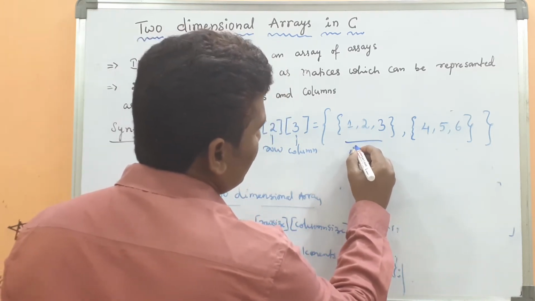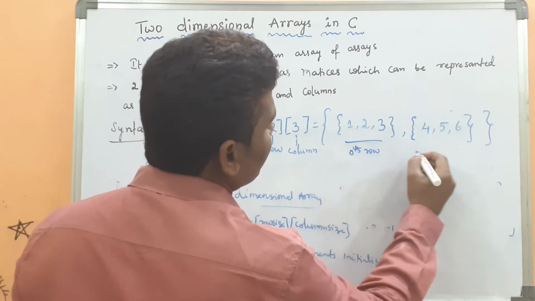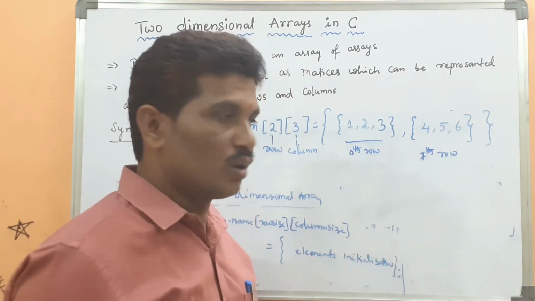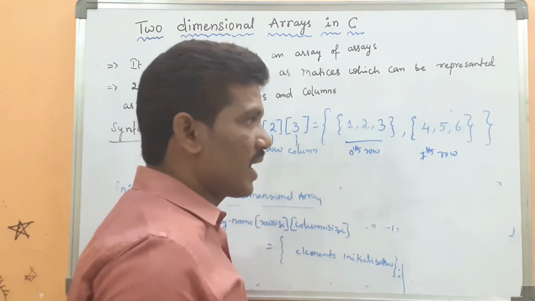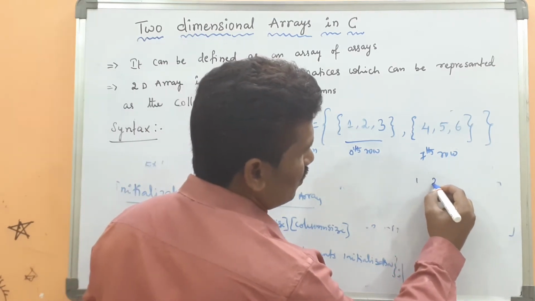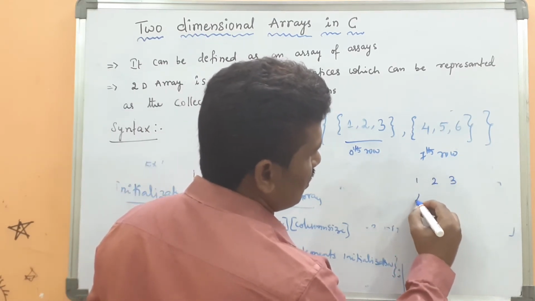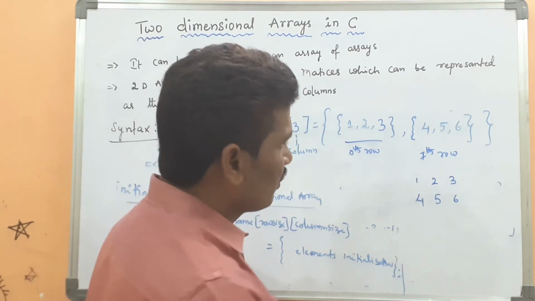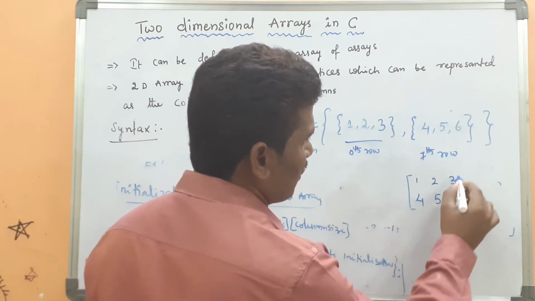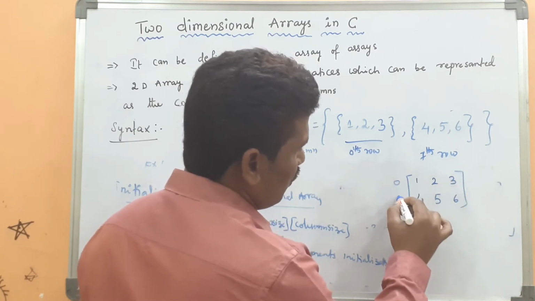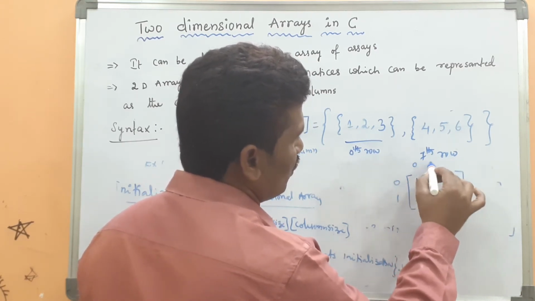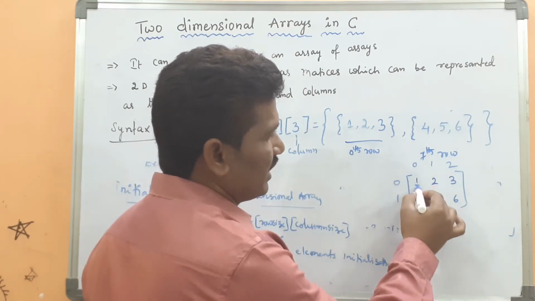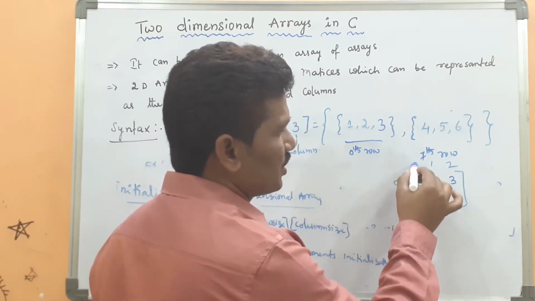0th row, first. How can it be represented in the form of a matrix? 1, 2, 3, 4, 5, 6, with indices 0, 1 and 0, 1, 2. What is the index of this value? M of 0, 0.